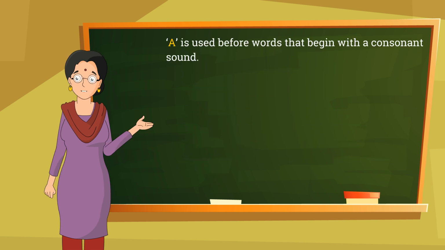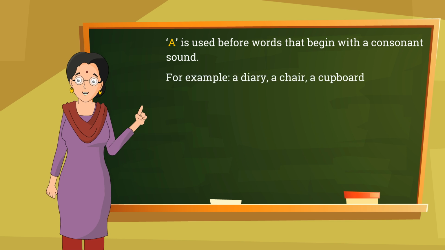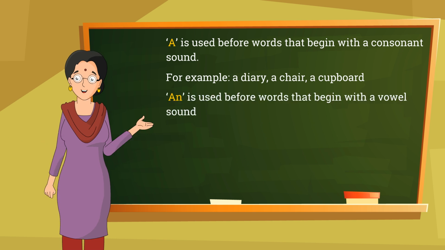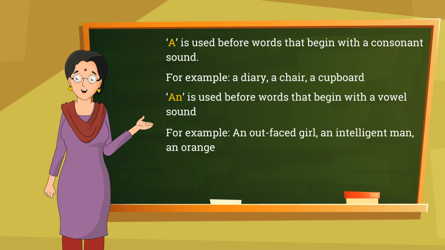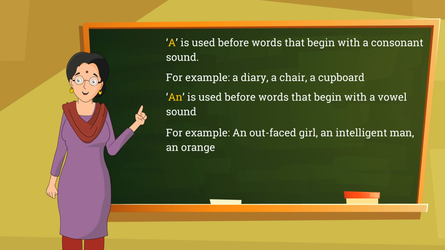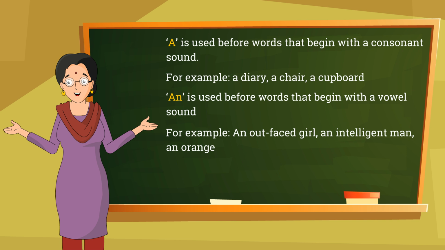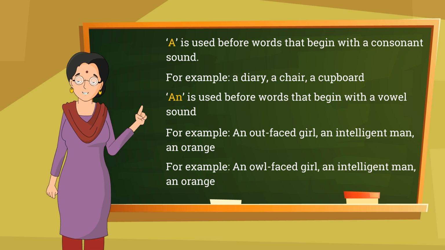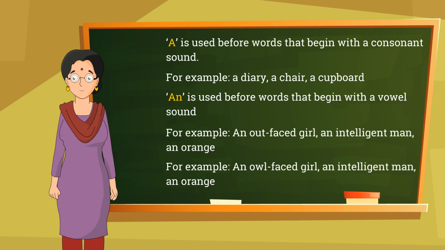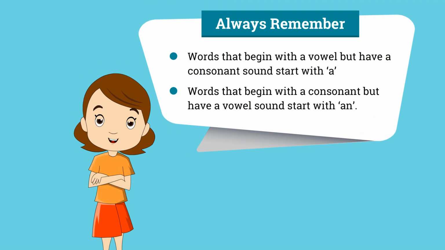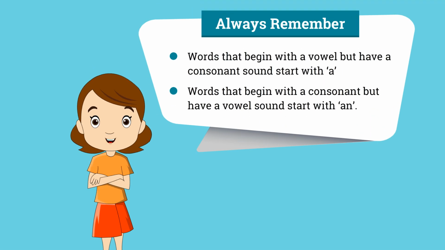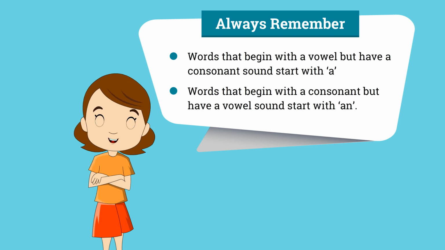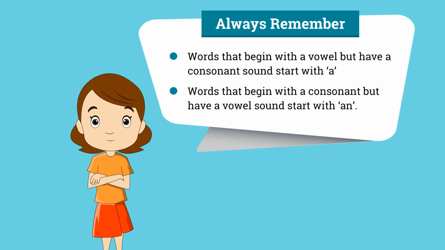A is used before words that begin with a consonant sound, for example, a diary, a chair, a cupboard. An is used before words that begin with a vowel sound, for example, an owl-faced girl, an intelligent man, an orange. Always remember, words that begin with a vowel but have a consonant sound start with a. Words that begin with a consonant but have a vowel sound start with an.